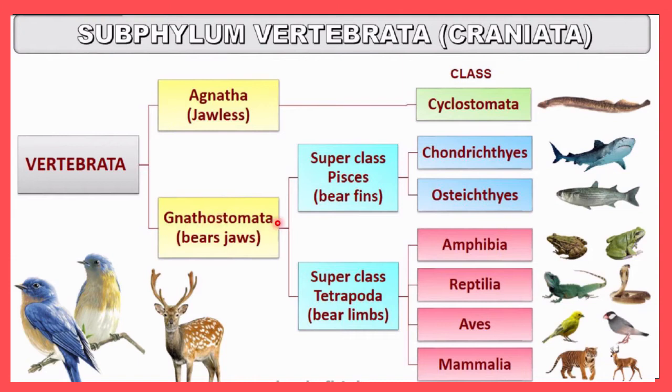Gnathostomata has two superclasses: superclass Pisces, which bears the fins, and superclass Tetrapoda, which bears the limbs. The superclass Pisces further divides into Chondrichthyes and Osteichthyes, which we will learn in today's lecture. In the next lecture we will learn about superclass Tetrapoda, which further divides into class Amphibia, Reptilia, Aves and Mammalia. So today we discuss three classes: Cyclostomata, Chondrichthyes and Osteichthyes.